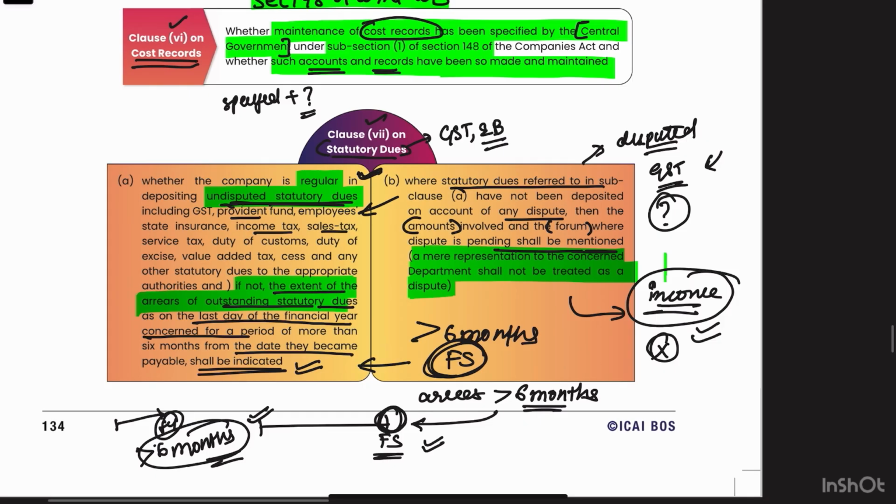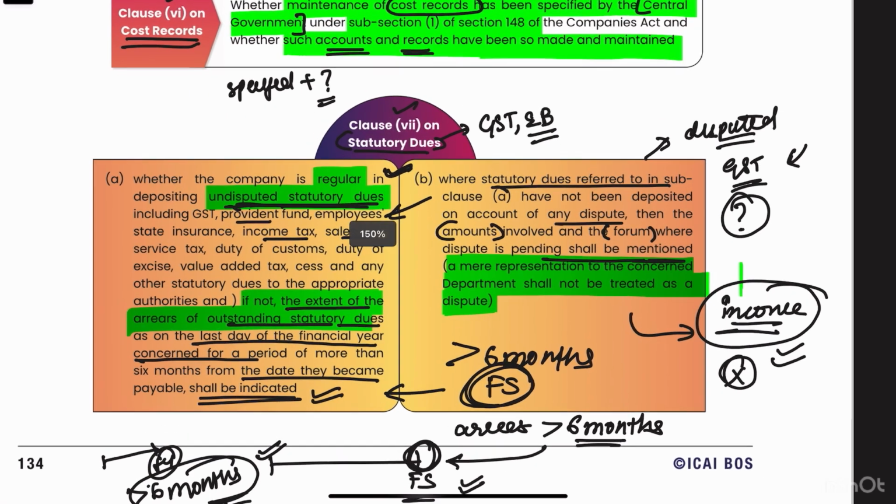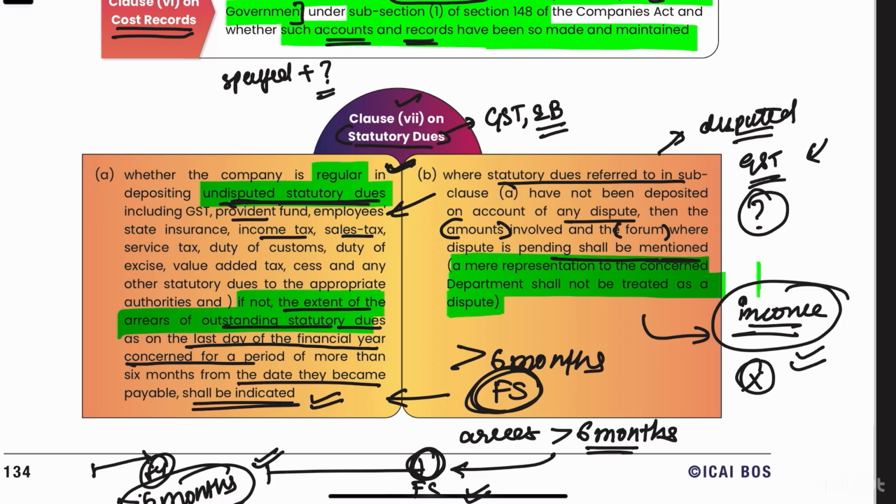So if we revise this part, that is for the undisputed statutory dues, whether the company is regular in depositing the undisputed statutory dues or not, and if it is not, then the extent of arrears which are outstanding on the last day of the financial year concerned for a period of more than 6 months from the date that they become payable. And if the statutory dues referred in clause A have not been deposited on account of a dispute, then the amounts and the forum shall be mentioned. And here a dispute will not be a mere representation. The mere representation to the department will not be considered as a dispute.